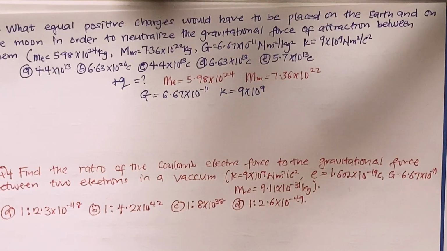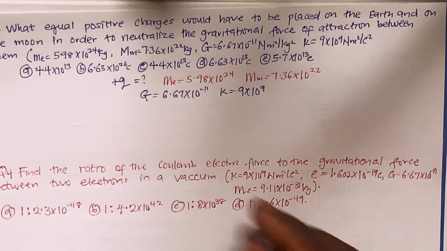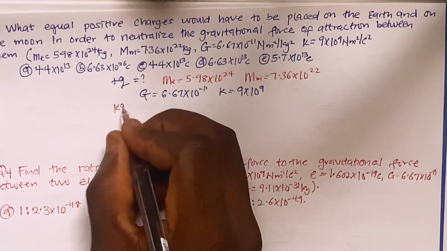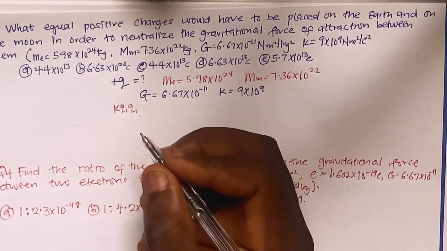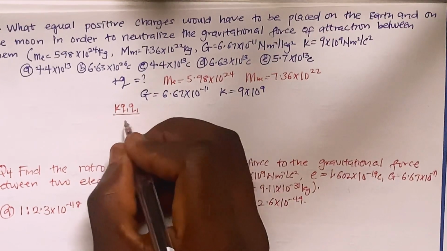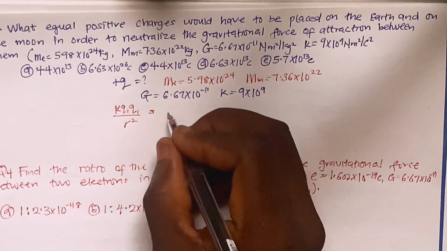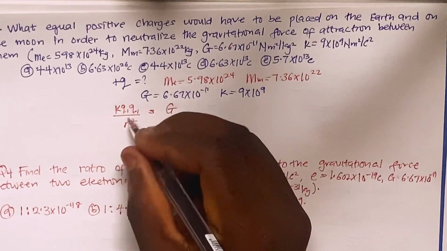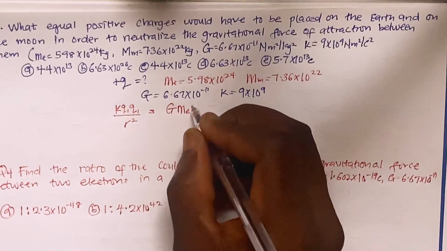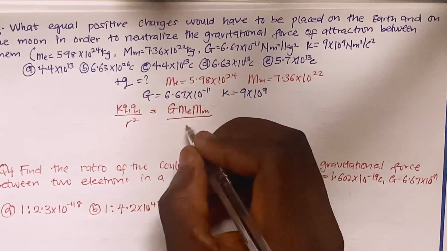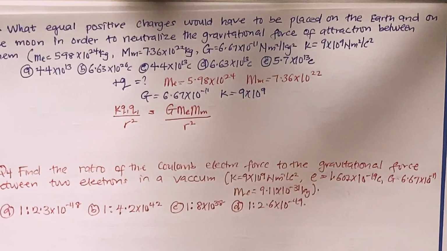So here, what's the equal positive charge? How can I go with this? I can say this is my kQ1Q2. Let me say this is Q1 and Q1, because they are talking about equal positive charge, over R square, equals to what? This will be G, which is for the electric force, and this will be G times the mass of the Earth, then the mass of the Moon, divided by the distance between the Earth and the Moon.